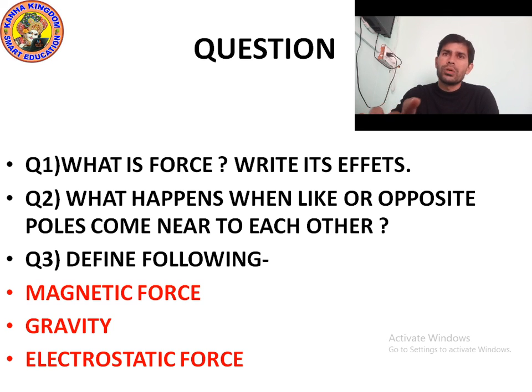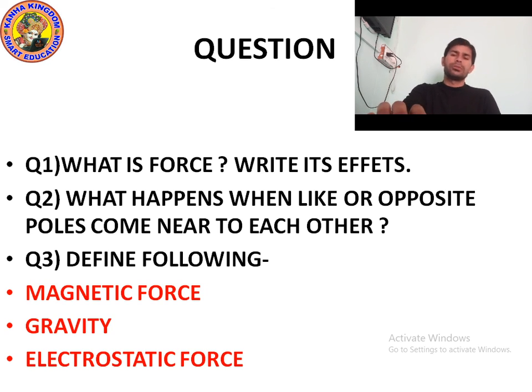And what is gravitational force? Gravity is a force that attracts all objects or masses to each other. Gravity is responsible for making the earth revolve around the sun and the moon around the earth.